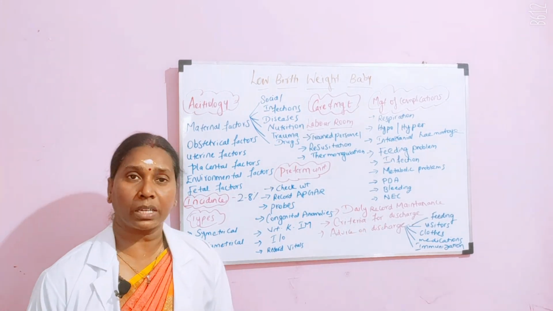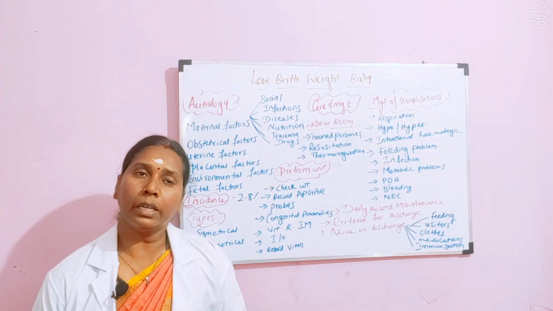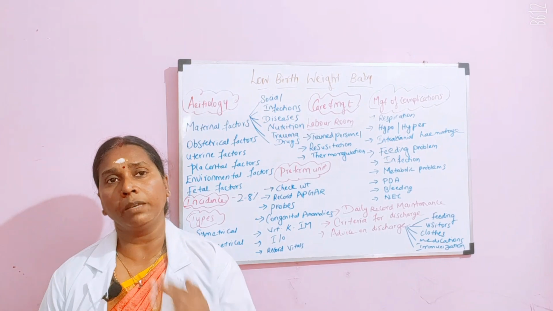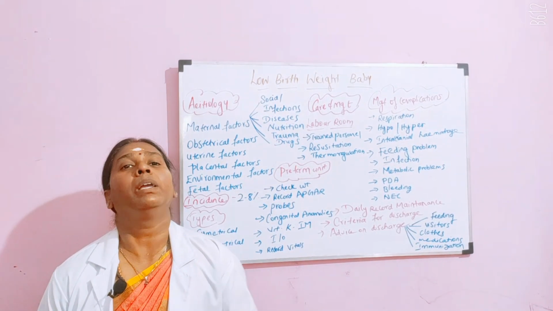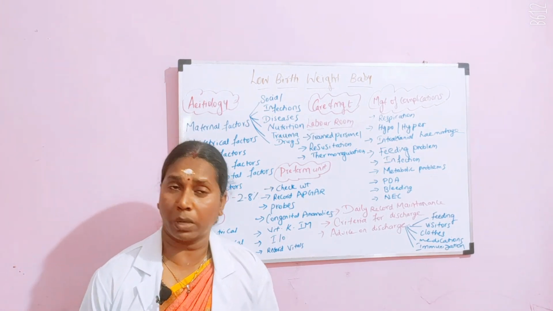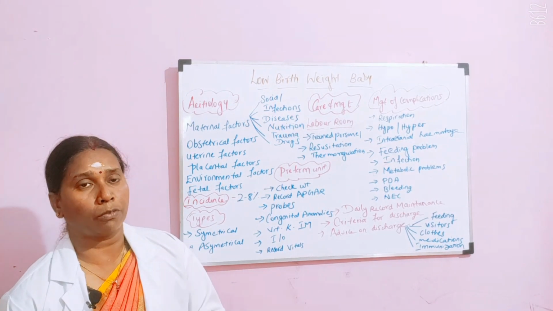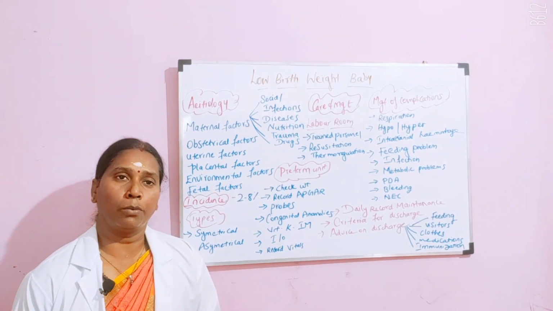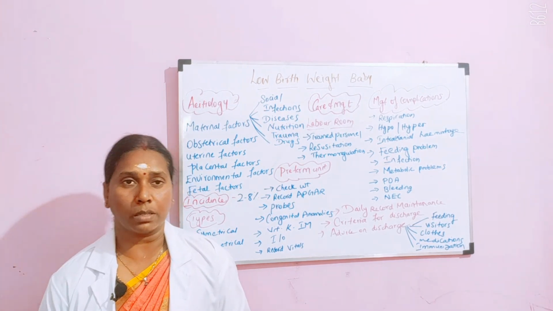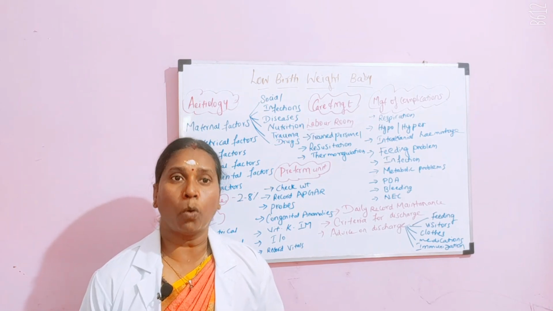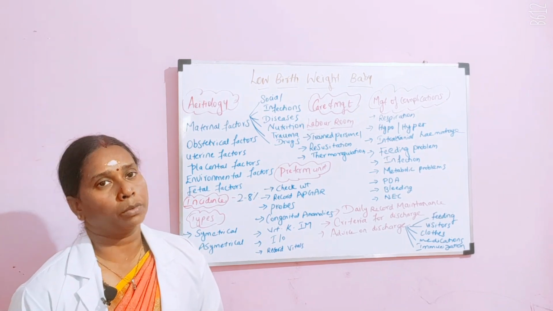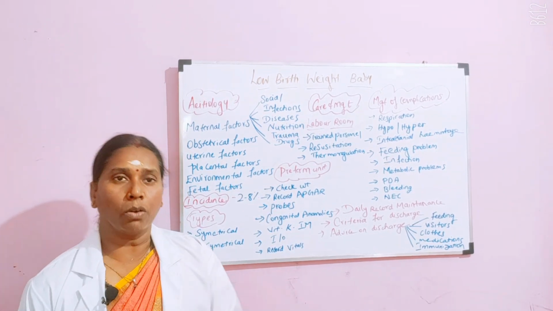And then we have infections. We have already said the baby will be prone to infection as the immune system is not properly developed, so the baby has a lot of chances of getting infection. GI infections and respiratory infections are very common. So, you have to prevent infection in the babies. When the baby is in the hospital environment, see to it that all the procedures are done in a sterile manner. And when the baby is taken home, everything has to be taught to the mother, how clean or sterile things have to be done, including the feeding of the baby.